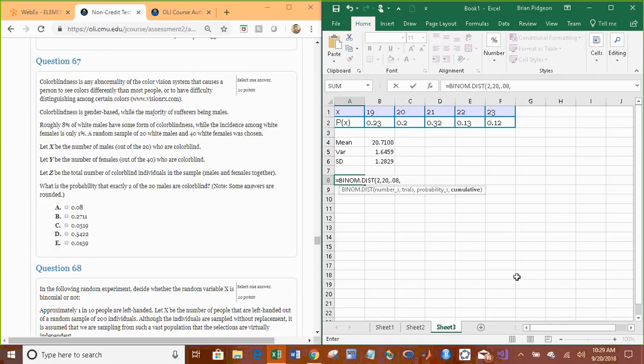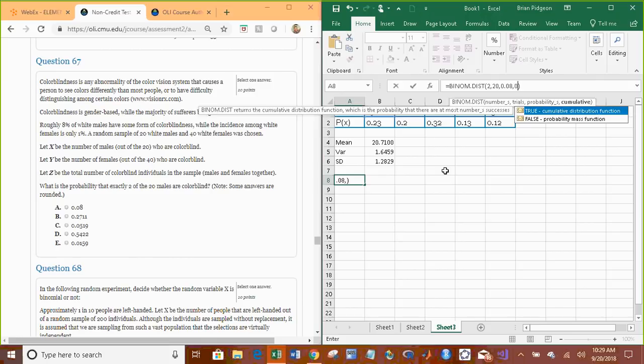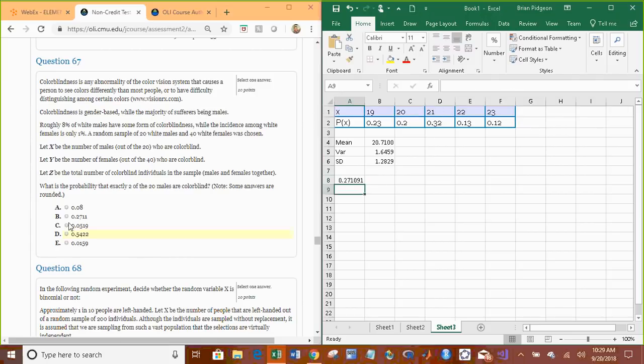Whenever we want just plain old equal to, we specify the cumulative is 0. We don't want cumulative, or else it will calculate the probability x is less than or equal to 2. We just want equal to 2, so we specify 0. So we get 0.271.